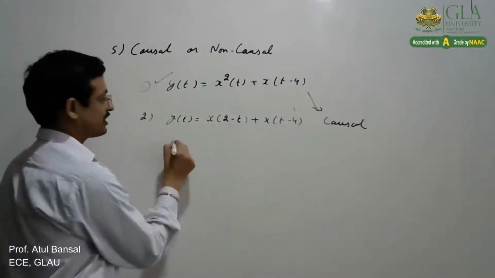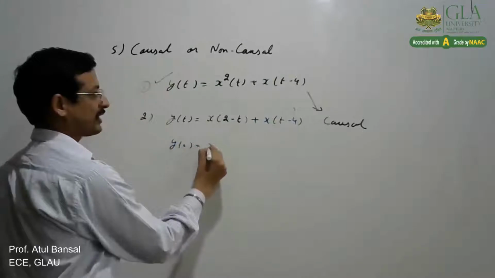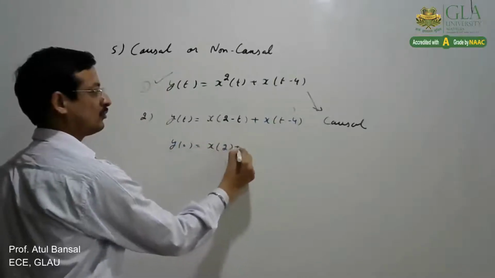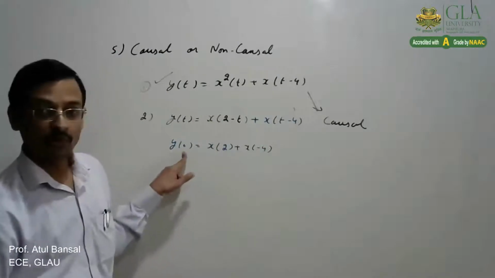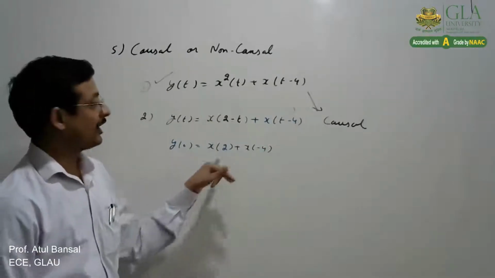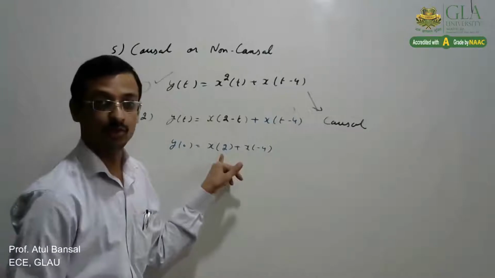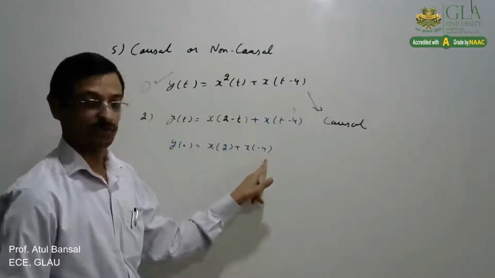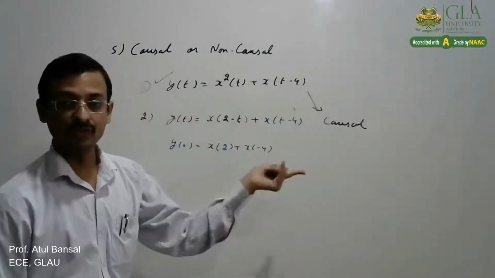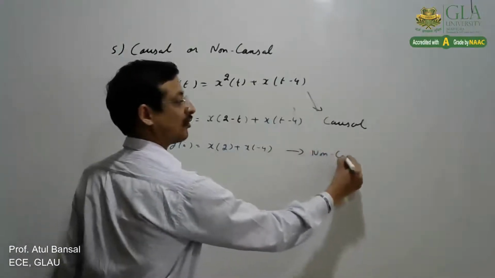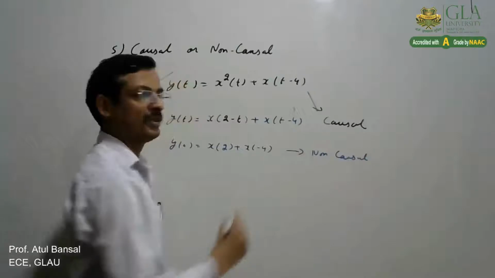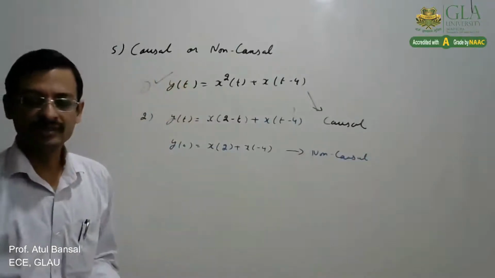Now if we check what is y(0), it is x(2) plus x(-1). So it means now to determine the output at the instant 0, we require the input at t equal to 2 and -1. So 2 means it requires the input at a future time. So in that case, the system is a non-causal system. The same way we can check for a discrete system.